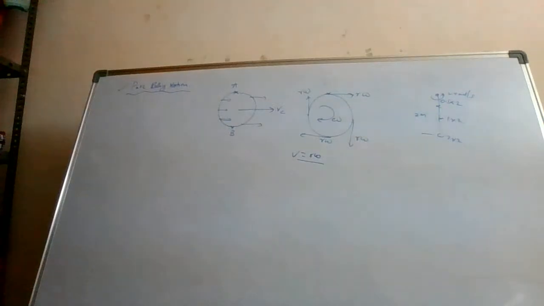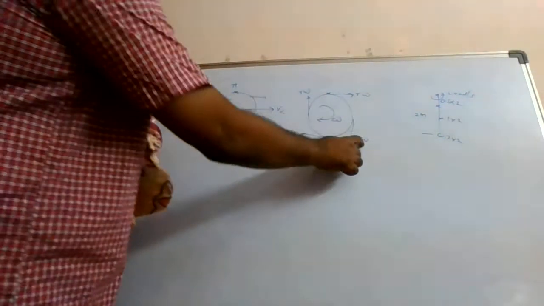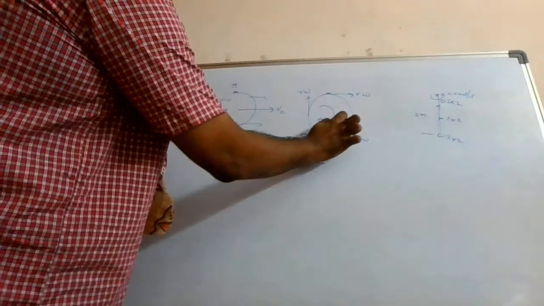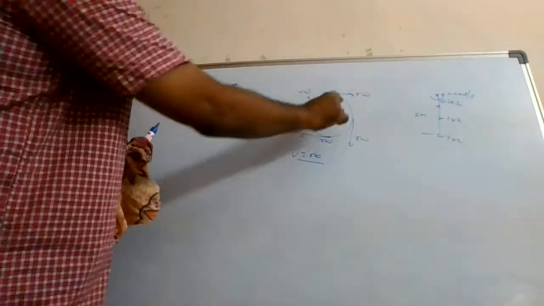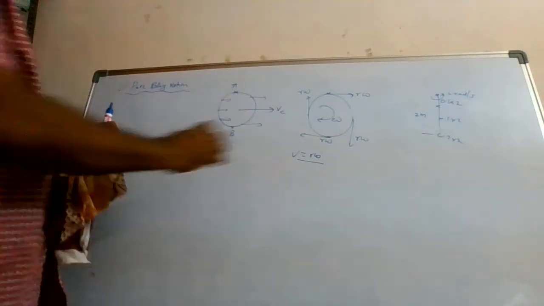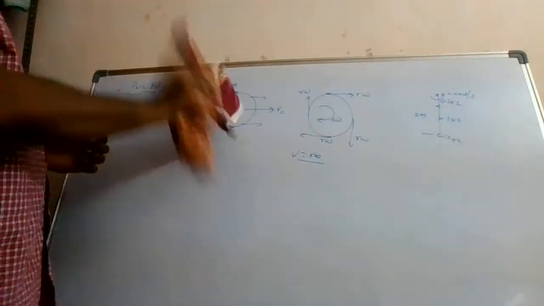This is also one concept you have to make a note of. So this R omega, you are putting R. See, all these are particles only, no? Here also a particle is there, here also a particle is there. So their R omega speed will be different. That is the linear speed. But when we talk about angular speed, all will be experiencing omega only.